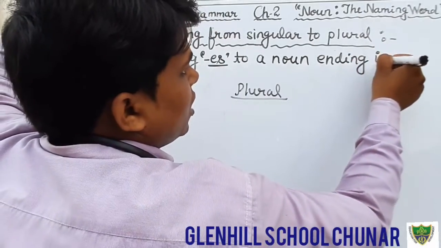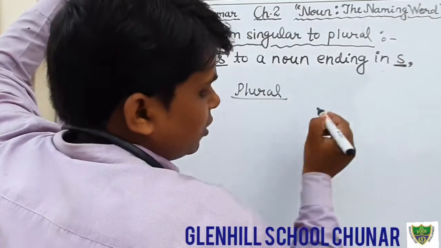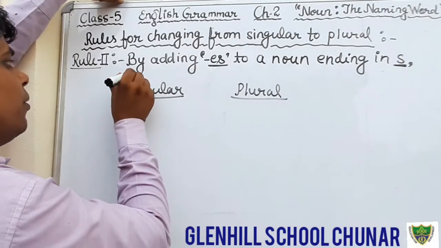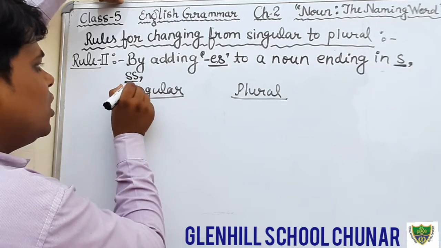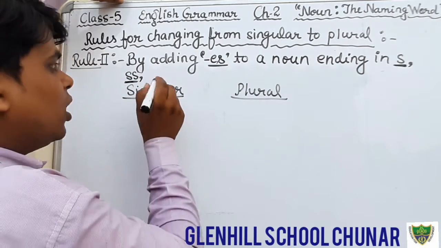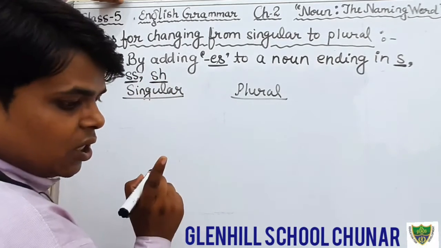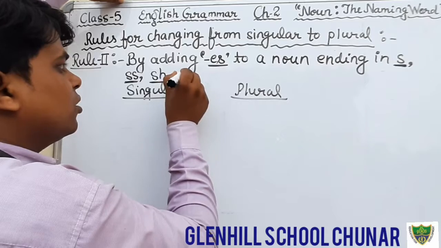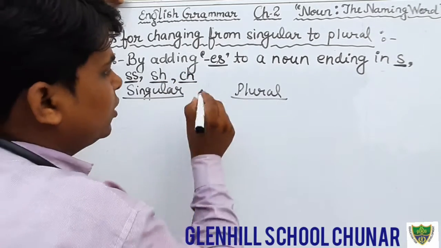Ending in s. Okay, keep in your mind that ends in s, or double s. Okay, s or double s, or sh, sh or ch, and x.